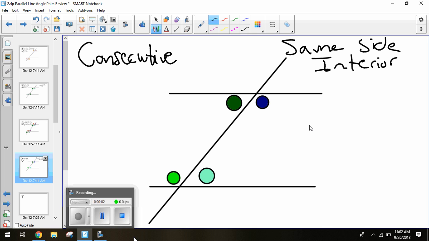So once again, same side interior might be another way to memorize these. You could write same side interior on your test, and I would understand it. I would take that as full credit. But now we have to think: our consecutive angles, are these going to be congruent or supplementary? These are also supplementary. So we have 2 supplementaries: you have your linear pair, and you have your consecutive pair. Everything else is going to be congruent.